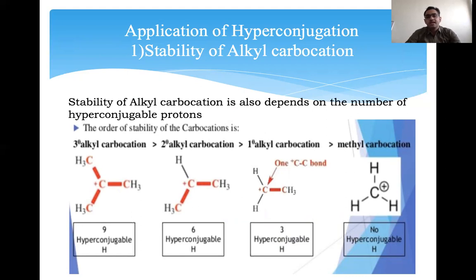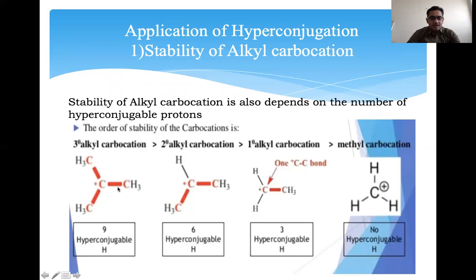So one more factor is the stability of the alkyl carbocation. Accordingly, through hyperconjugation, the stability of the carbocation is increased. If more hyperconjugable protons are present, then more stability of that carbocation can take place. So the stability of an alkyl carbocation also depends on the number of hyperconjugable protons. The more hyperconjugable protons, the more stable the carbocation.